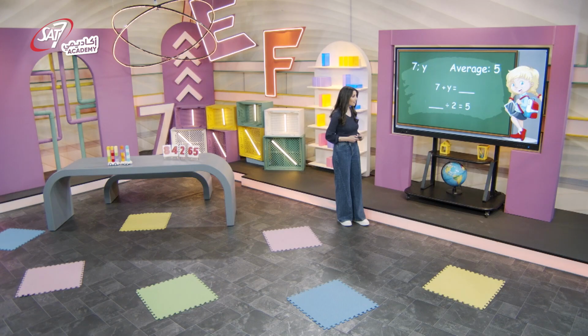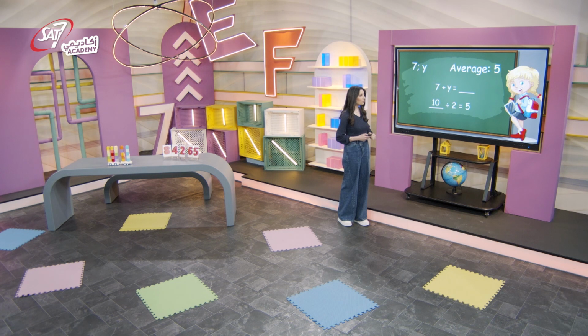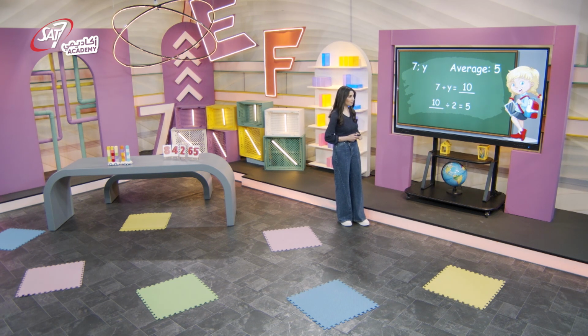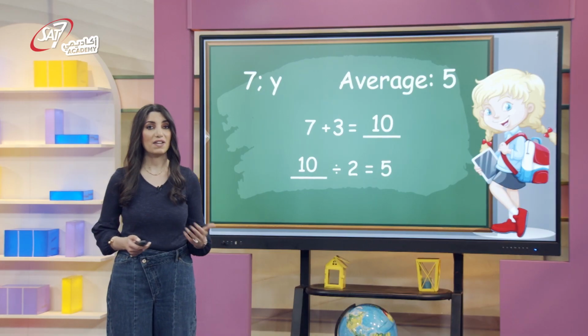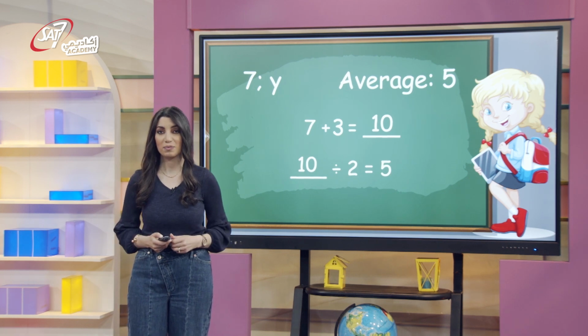If 5 times 2 equals 10, then 10 divided by 2 equals 5. 10 is also the answer to the addition sentence. 7 plus what number equals 10? 7 plus 3 equals 10. Y is 3. The average of 7 and 3 is 5.